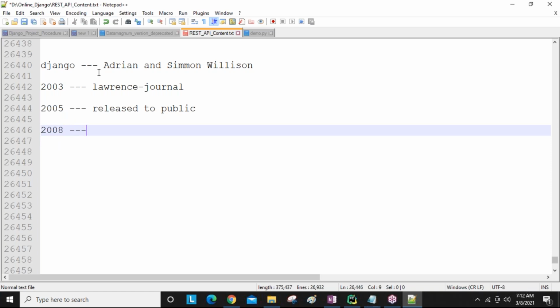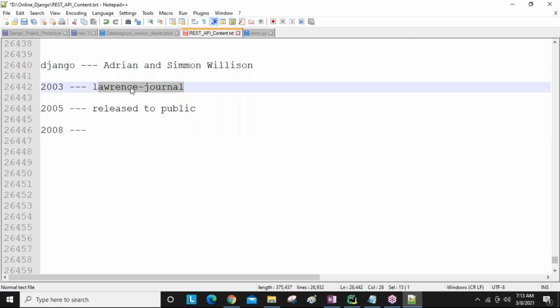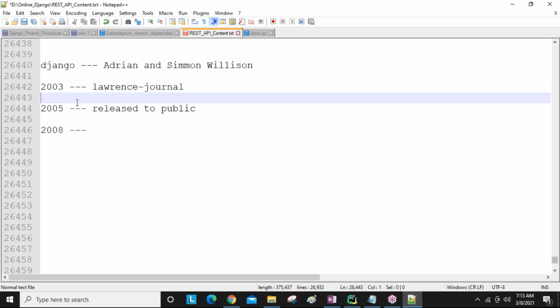Adrian and Simon Willison were working in this company. For this company's purpose, they developed the Django framework, guys. In 2005, after developing Django, using this Django they developed some new applications, and those applications got a lot of benefits. Two demonstrations are completed, guys. This is only history related. Installation today only we are going to do.